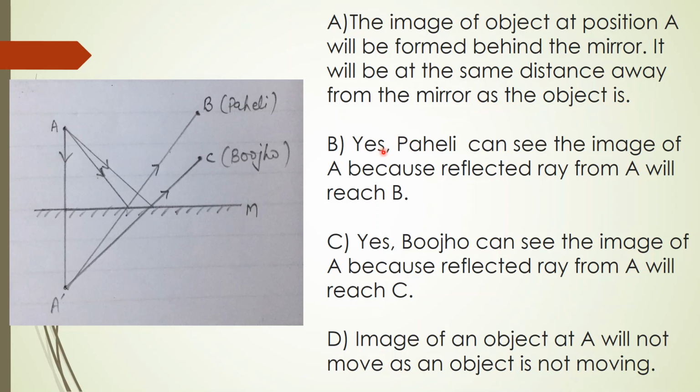Now part B: yes, Paheli can see the image of A because the reflected ray from A will reach B. And at C also, yes, Bhujo can see the image of A because the reflected ray from A will reach C. And part D: the image of the object at A will not move as the object is not moving.